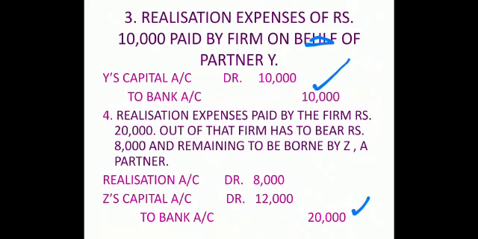Now you have to decide how much to be borne by the firm and how much to be borne by the partner. So to be borne by firm is 8,000. To be borne by Z is 12,000. To the extent of 8,000 rupees, we are taking it as firm's expenditure. So realization debit to bank. And to the extent of 12,000, we are taking it as the drawings of partner Z. So Z's capital account debit to bank. So you can pass two entries or you can pass single entry. That's it. That is entirely your option.